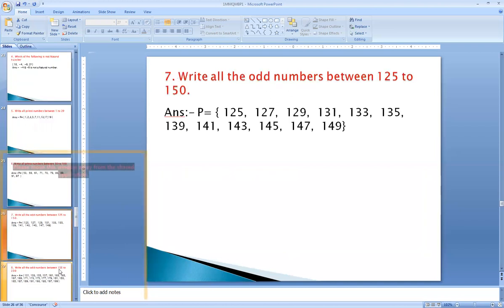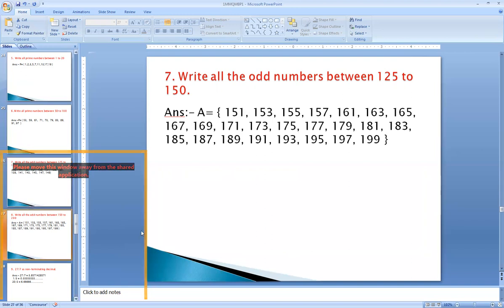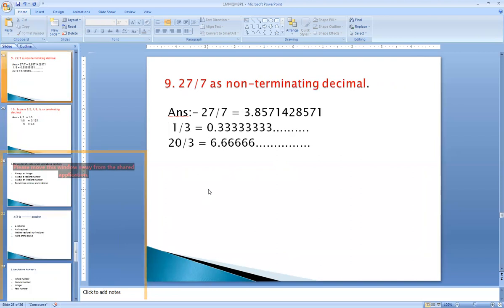Let us go to what are the odd numbers between 125 to 150. So we know odd numbers means they are not divisible by 2. So start from 125, end at 150. The numbers are 125, 127, 129, 131, 133, 135, 139, 141, 143, 145, 147, and 149. Then we are also given to write the odd numbers.